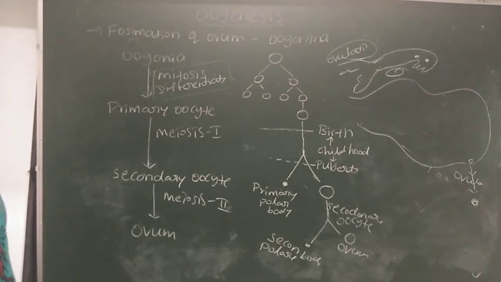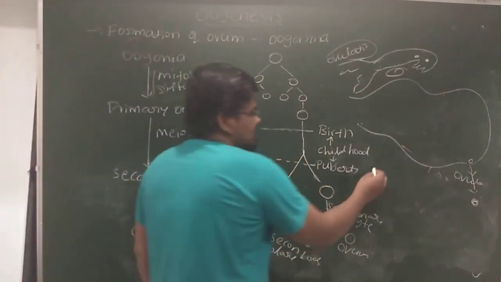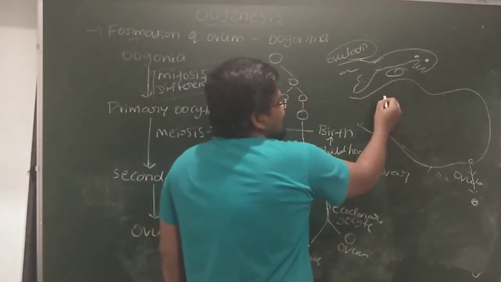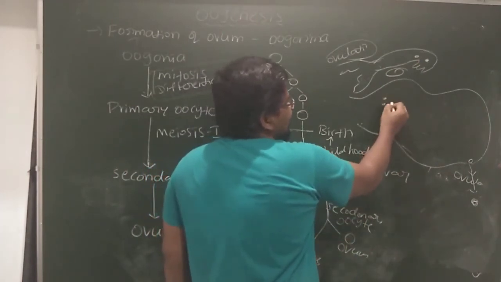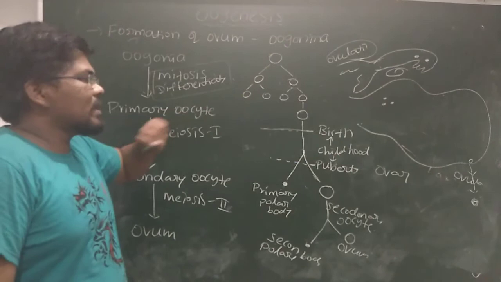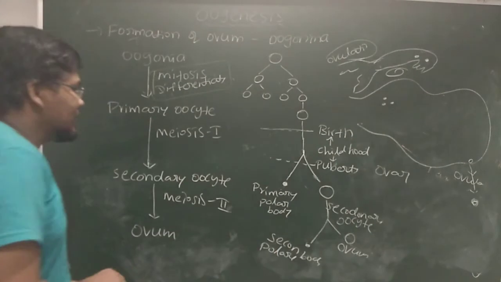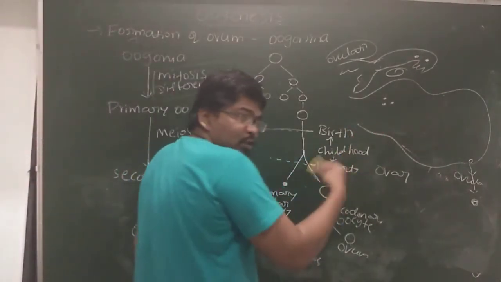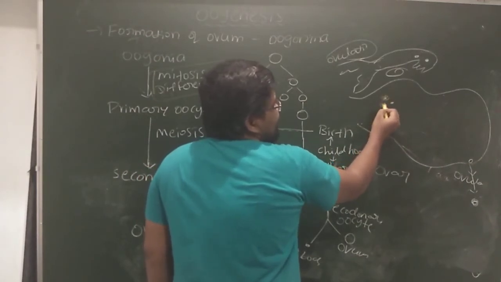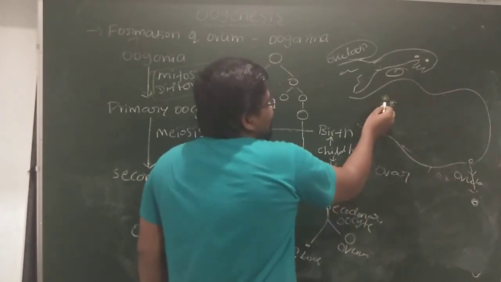Here we have to see the exact site of oogenesis. If you see the ovary, oogenesis occurs inside the ovary. Okay, these are the primary oocytes, which are present inside the ovary. Before birth only, these primary oocytes are surrounded by one layer of granulosa cells. See here, one layer of granulosa cells is present surrounding the primary oocyte.